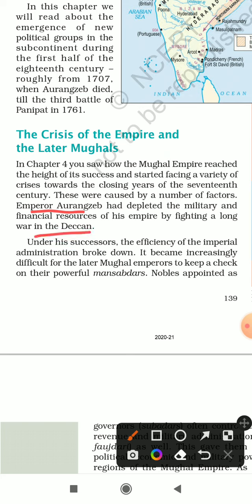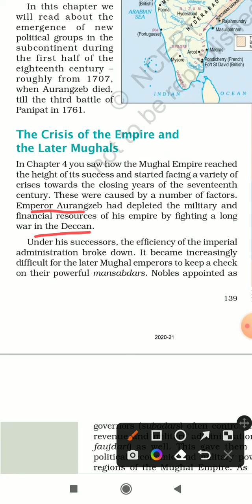So, what happened after Shah Jahan? Shah Jahan was a person who built the Taj Mahal and so many monuments, because of which the wealth of the Mughal Empire almost got finished.